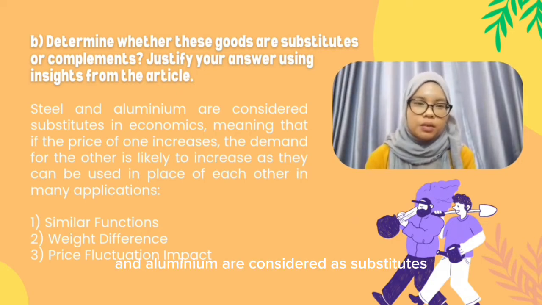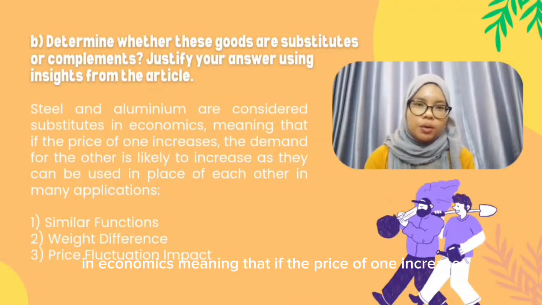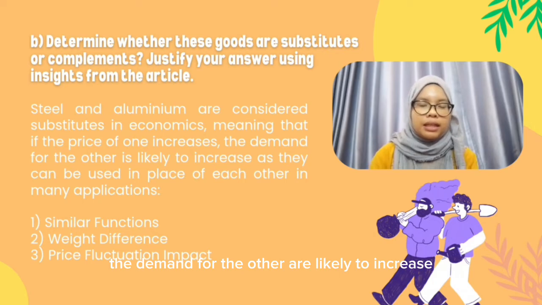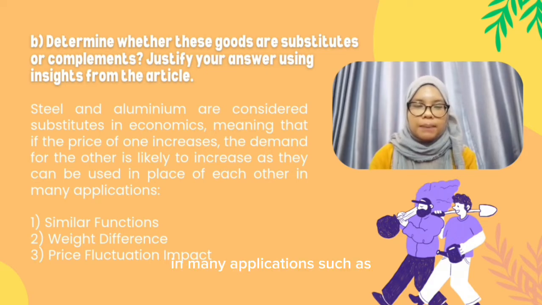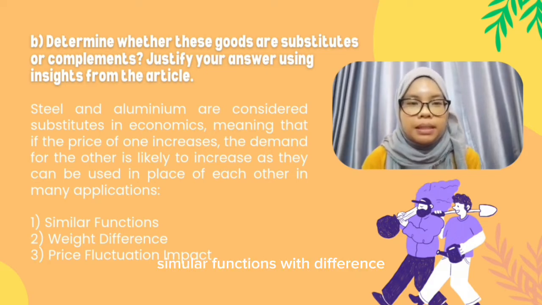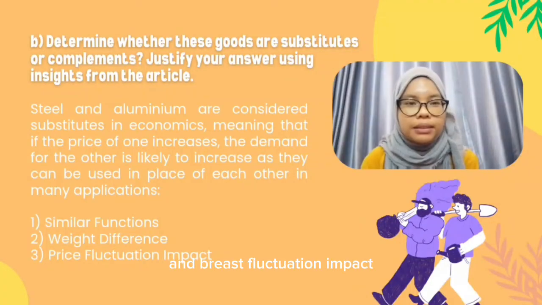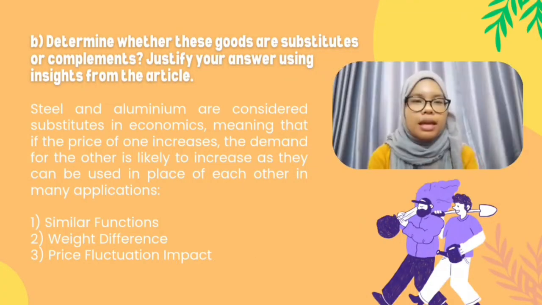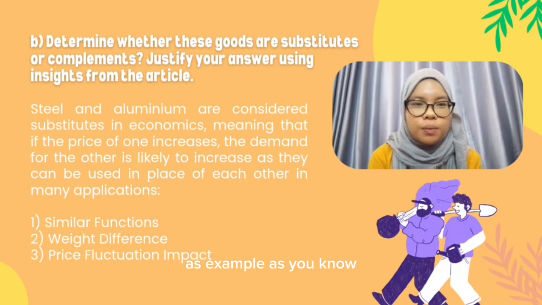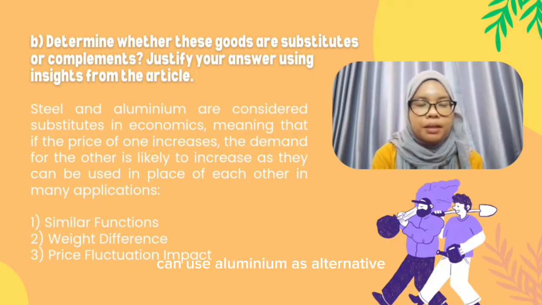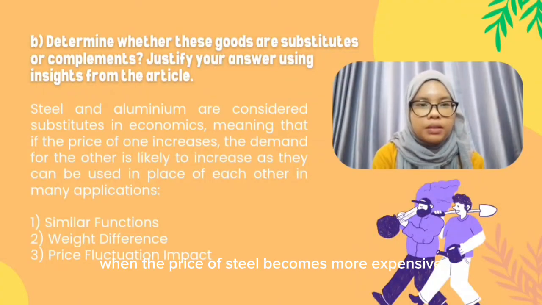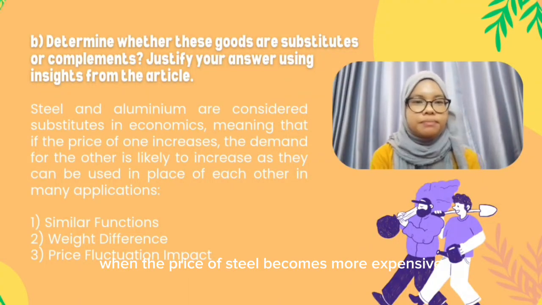Steel and aluminium are considered substitutes in economics, meaning that if the price of one increases, the demand for the other is likely to increase because they can be used for each other in many applications, such as similar functions, weight difference, and price fluctuation impact. As an example, when steel and aluminium are substitutes, consumers and businesses can use aluminium as an alternative when the price of steel becomes more expensive.